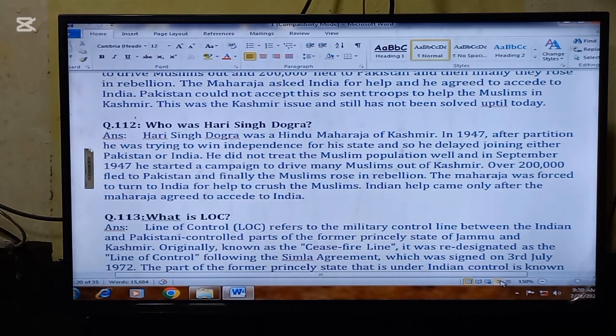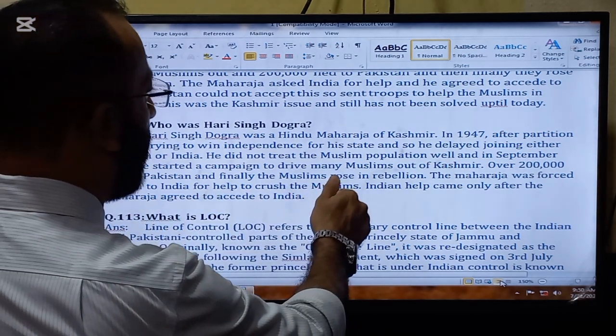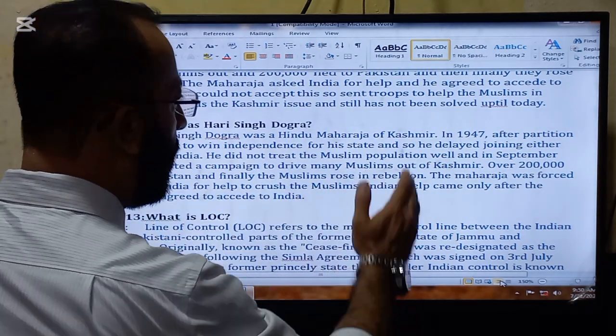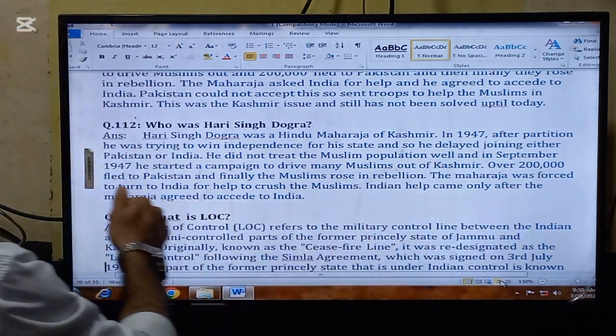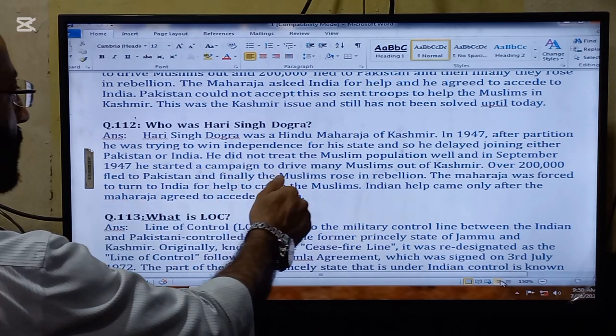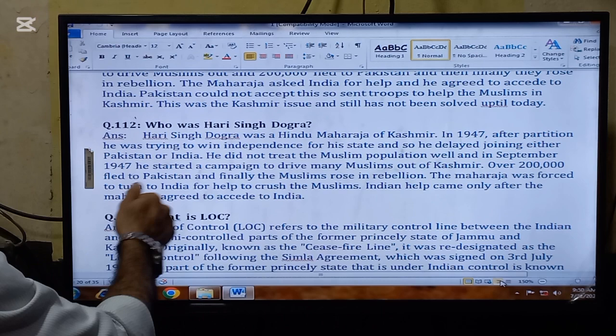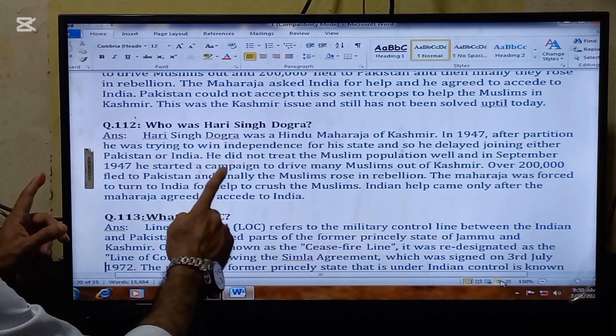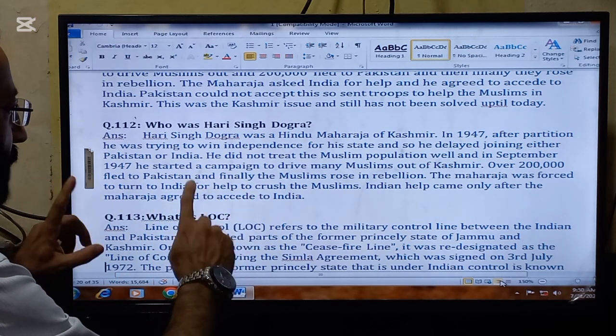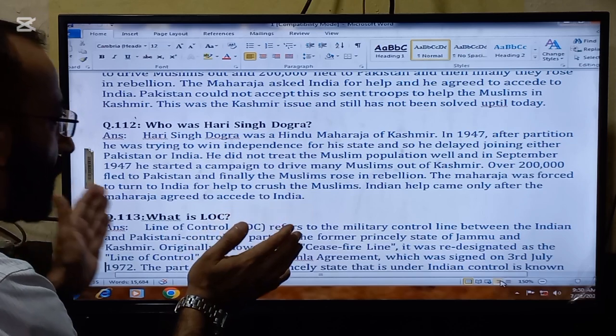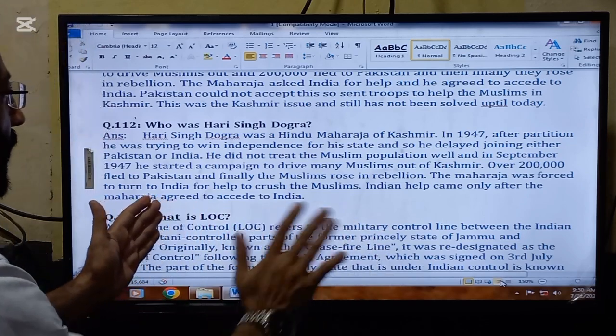The next important question that we are going to read today is, who was Hari Singh Dogra? Hari Singh Dogra was a Hindu Maharaja of Kashmir. In 1947, after partition, he was trying to win independence for his state, and so he delayed joining either Pakistan or India. So actually he was trying to get independence. He was not trying to join Pakistan or India either.